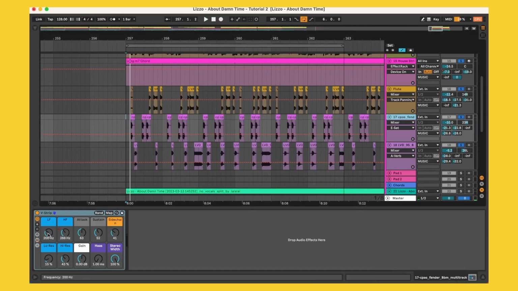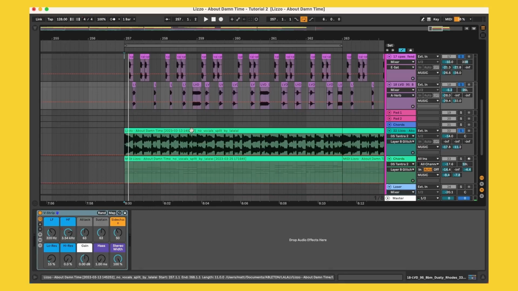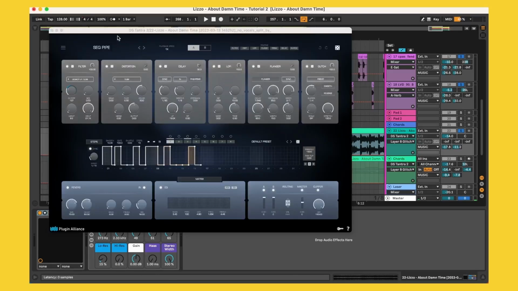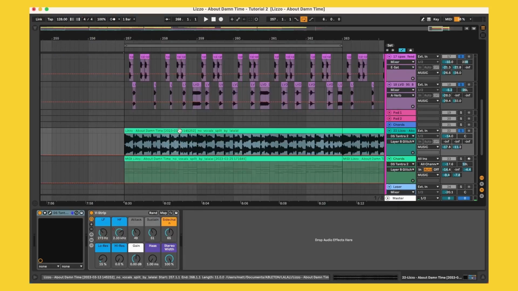Again, what's happening here is getting rid of some of the lows and some of the highs and some sidechaining as well for both of these chord tracks, something that I do almost every time. Then one of the next things I added was I actually took the instrumental bit and threw it in the track here, and then just used Tantra, which is a pretty cool little effects plugin here, and found a nice preset which just adds a little bit of vibe and character. So I'll play that back for you right now.